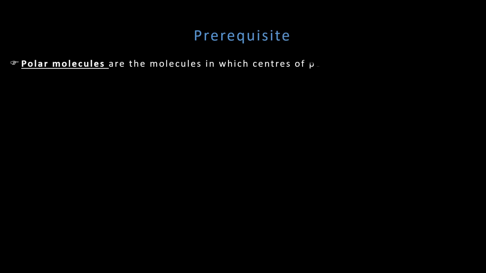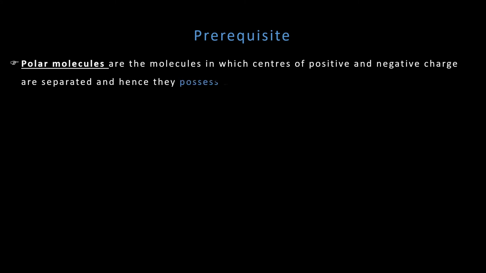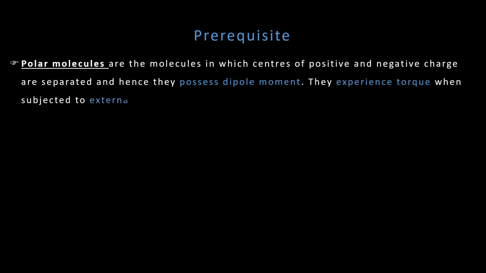To understand today's topic, we should know what a polar molecule is and what a non-polar molecule is. Polar molecules are molecules in which the centers of positive and negative charges are separated, and hence they possess a net dipole moment. What happens when you subject polar molecules to an external electric field? They experience torque and they rotate themselves.